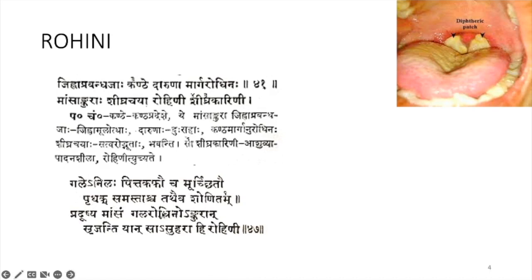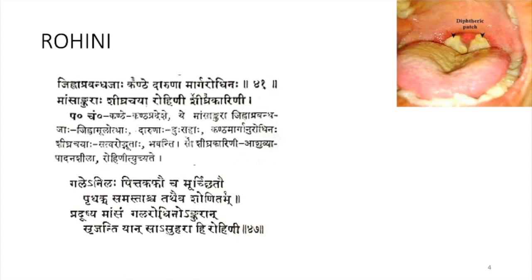Prithak, samasta, sometimes individually, separately or together, like Tridosha. Tadeva Shonitam, Rakta Dushti will also be there. So this is a Sannipataja condition. So in the Gala region, due to the vitiation of Vata, Pitta, Kapha and Rakta, independently or together, it will cause